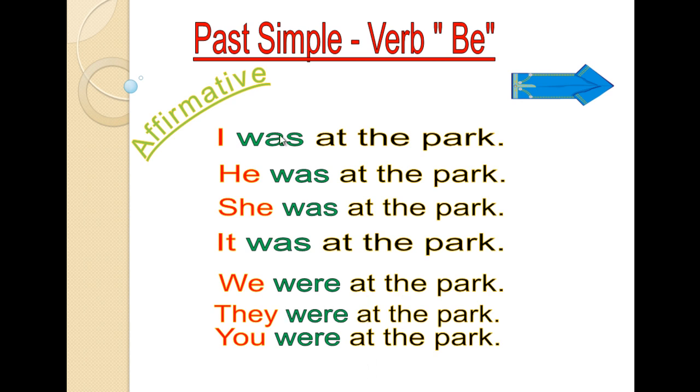So was is used with I, he, she, it, or any singular noun like Ahmad. Ahmad was at the park. Were is used with we, they, and you, or any plural nouns like the boys. Ali and I were at the park. This is was and were.